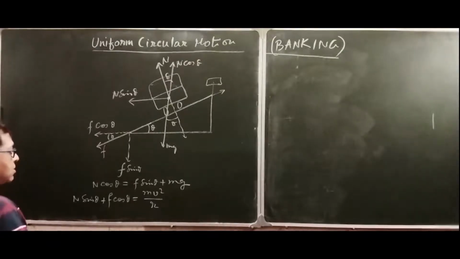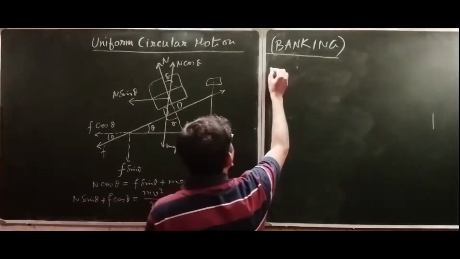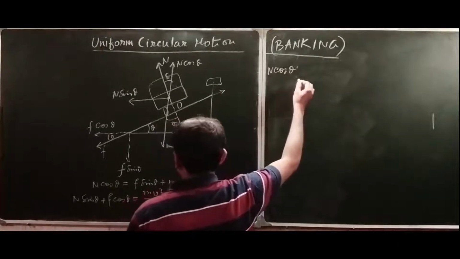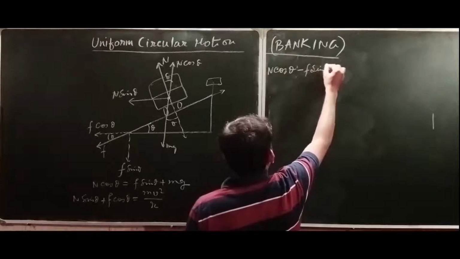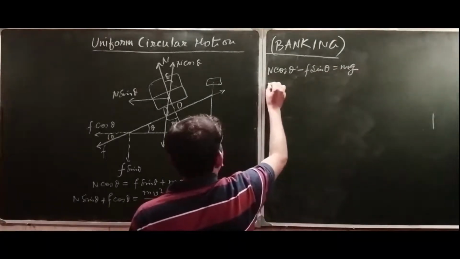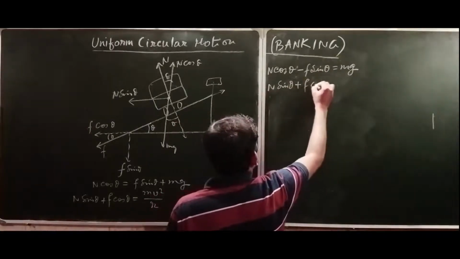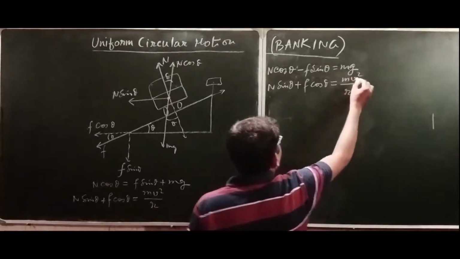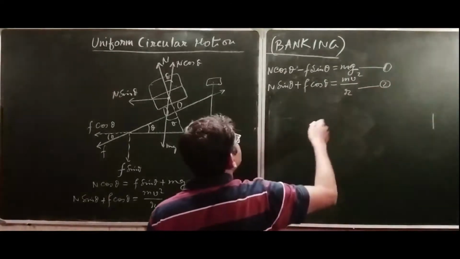Now if you arrange these equations like this, n cos theta minus f sin theta is equal to mg, and n sin theta plus f cos theta is equal to mv square by r, and try to solve these two equations.